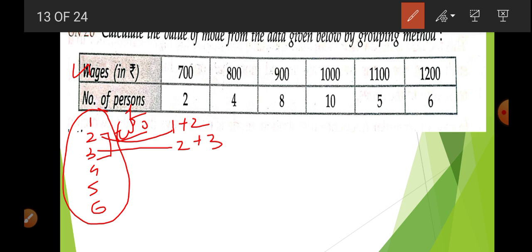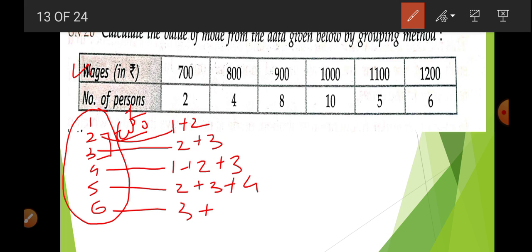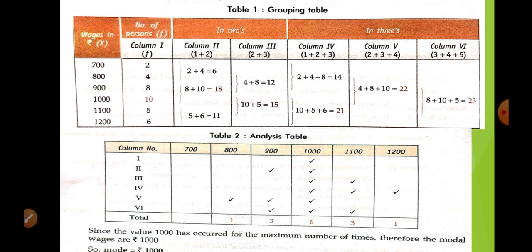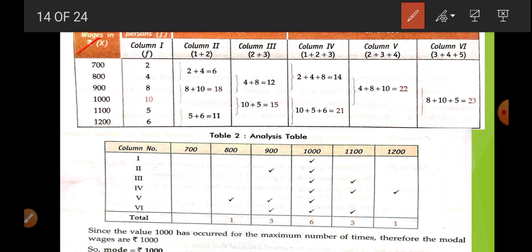Okay, the twos have completed. Now in the fourth, we add 1 plus 2 plus 3. In the fifth, 2 plus 3 plus 4. In the sixth, 3 plus 4 plus 5. So we give the starting digit 1 for frequency, then 2 and 3 relate to twos, and 4, 5 and 6 relate to threes, the sum total of three digits. Okay, you can see in the grouping, this relates to the value of x that is given in the question.